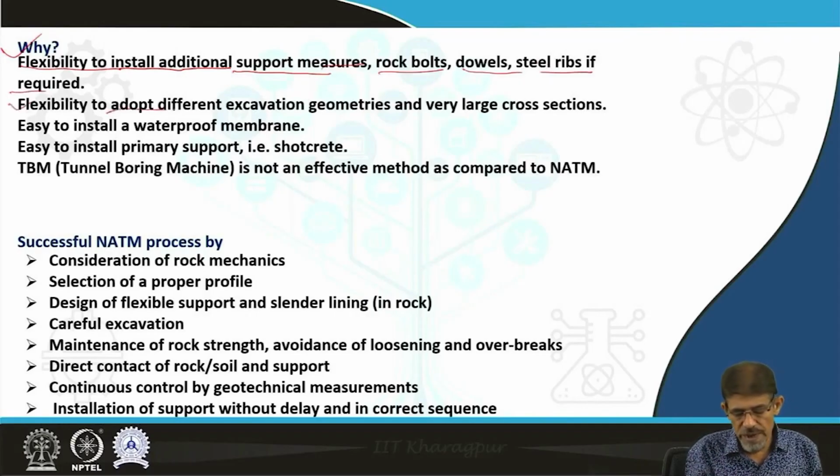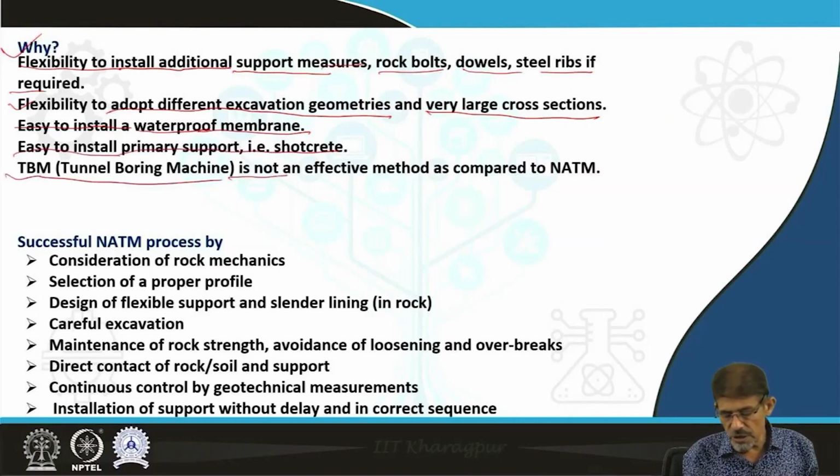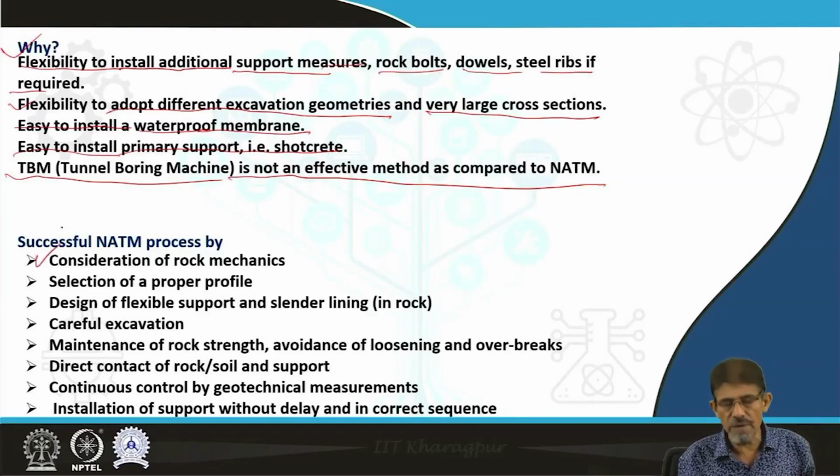Flexible to adopt different excavation geometry and even very large cross section. Easy to install a water roof member, easy to install primary support, shotcrete. TBMs is not an effective method as compared to the NATM. Success of the NATM is based on the consideration of rock mechanics and rock response, selection of proper profile, design of flexible support and lining, careful excavation, maintenance, direct contact, continuous control, etc.